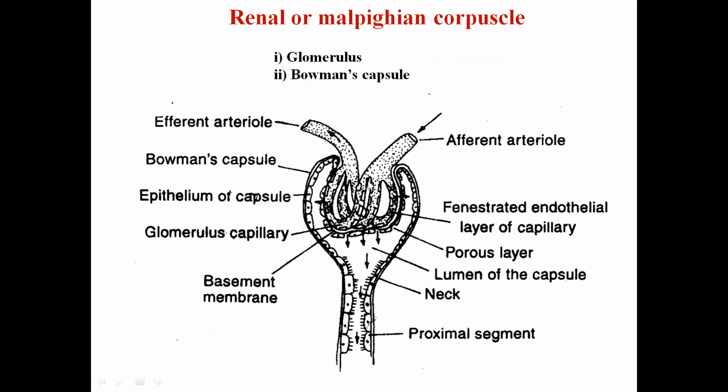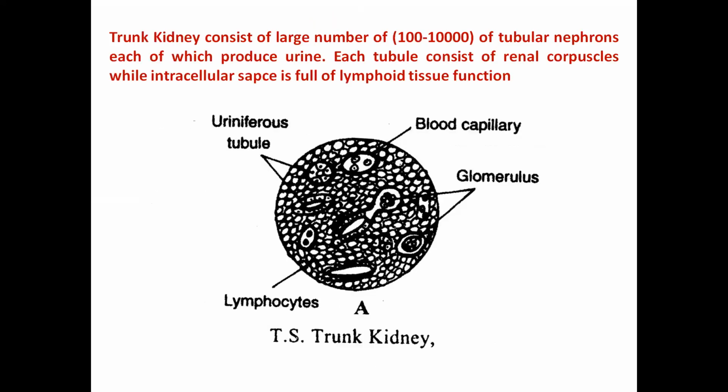The nitrogenous waste gets filtered out into the Bowman's capsule, and from the Bowman's capsule it goes to the nephric tubules, where first is the neck region, followed by the first proximal, second proximal, and distal region.